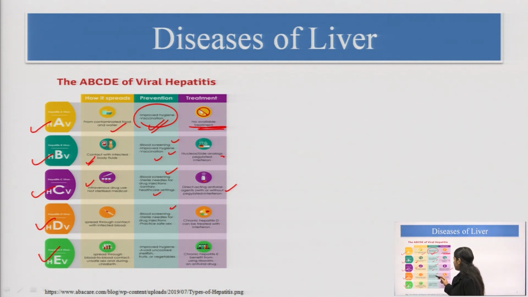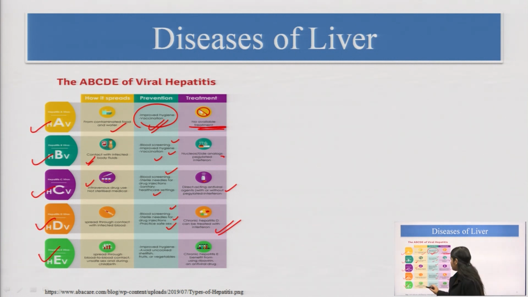So blood screening, sterile needles, practicing safe sex, all of these conditions will of course prevent it. Then chronic hepatitis D can be treated with interferons. Acute hepatitis D is generally not treated with drugs. Chronic hepatitis D we treat with interferons.